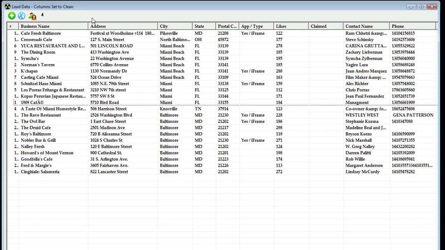Now, let's go over how to export or import the leads back into FB Lead Finder. If you go over here to the number column, if we click on that and then right click, the same way we use all the grid controls, you'll notice that we have an export and import feature. Let's go ahead and export our leads.